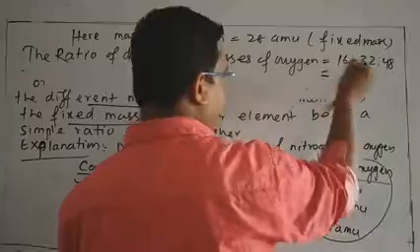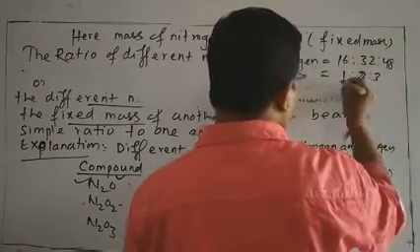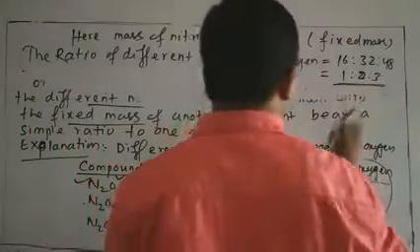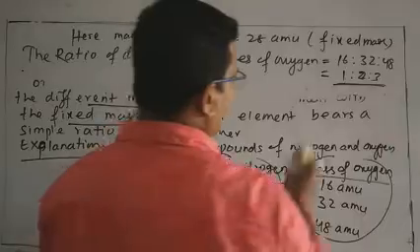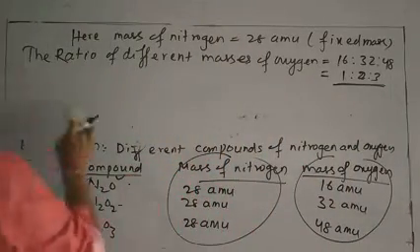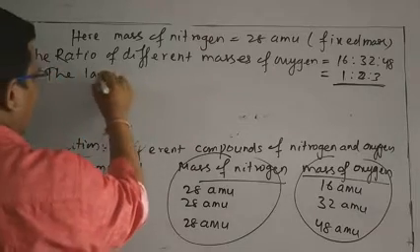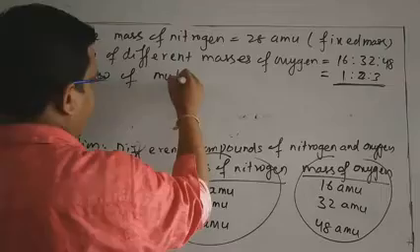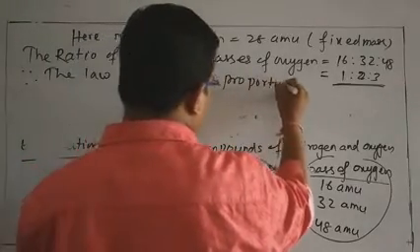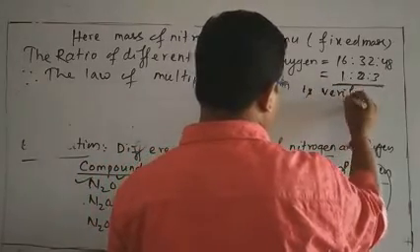If you solve this, it comes to 1:2:3, and this is a simple ratio. So from this ratio it is verified that this law is verified. From this data it is clear that the law of multiple proportion is verified.